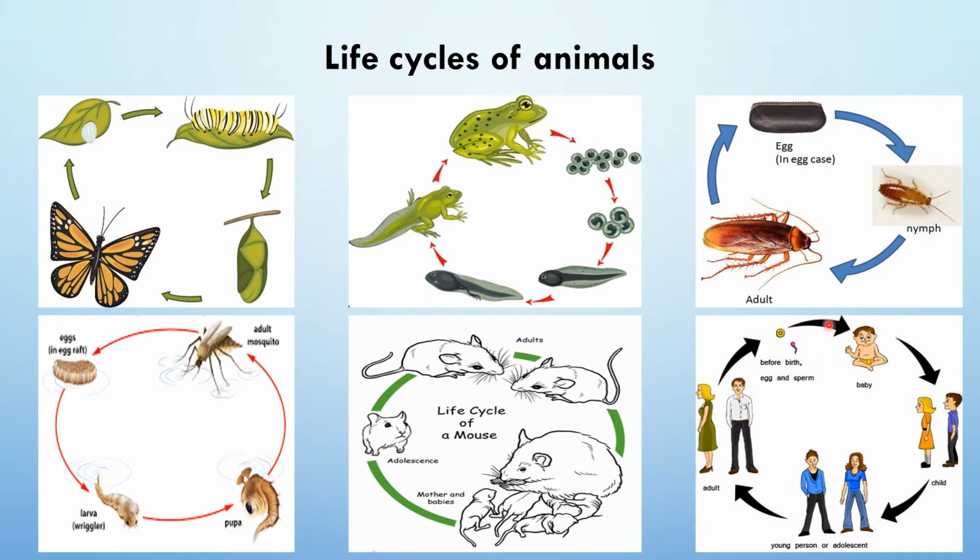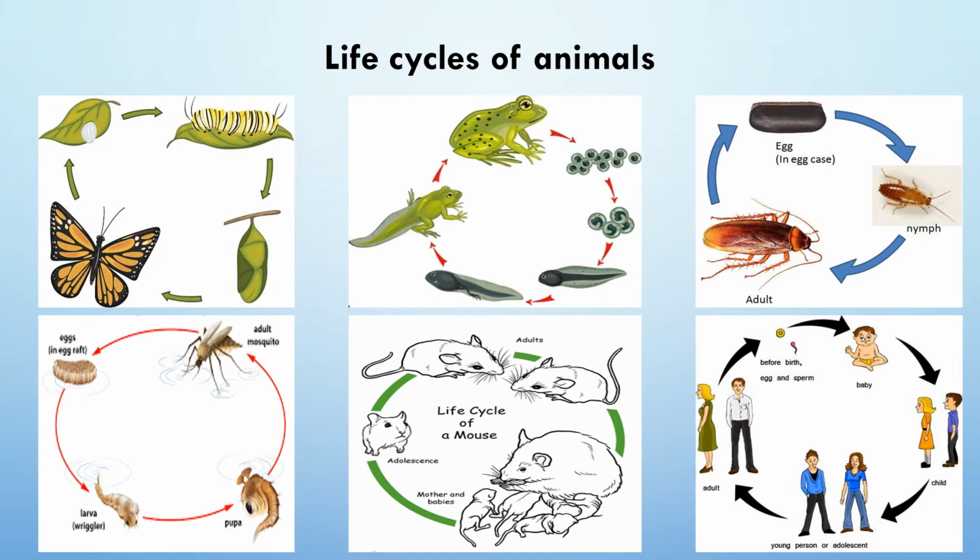So when comparing these 6 diagrams, we will be able to see that some animals have life cycles which have morphologically different stages in their life cycle, and some animals do not have life cycles with morphologically different stages.